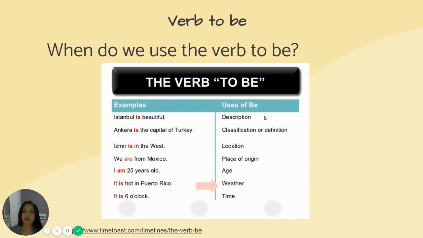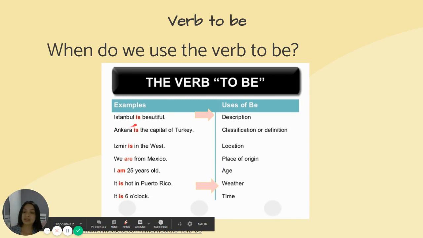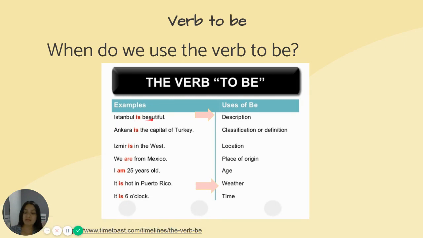First, we use the verb to be as a description. So we can describe something with the verb to be. As you can see in the example, Istanbul is beautiful. We are describing that Istanbul is beautiful. Next one, we use the verb to be for classification or definition. So look at the example we have. Ankara is the capital of Turkey.